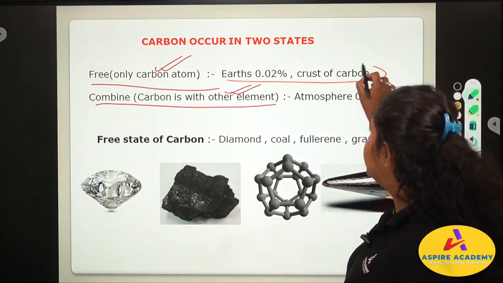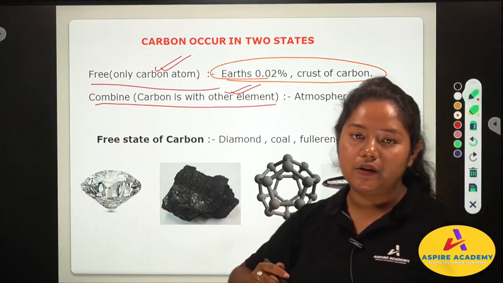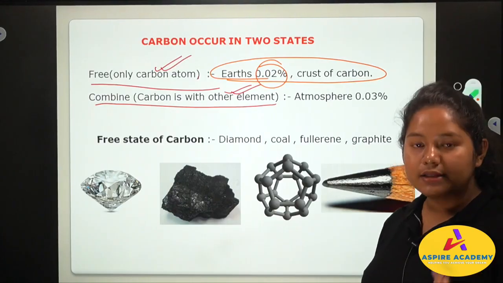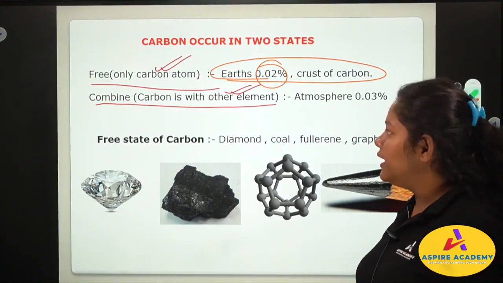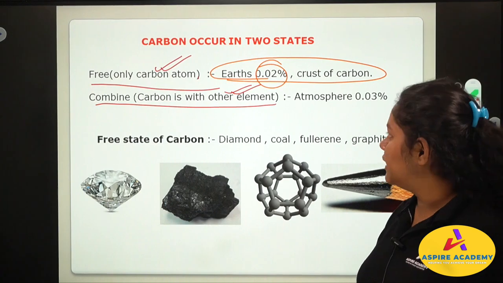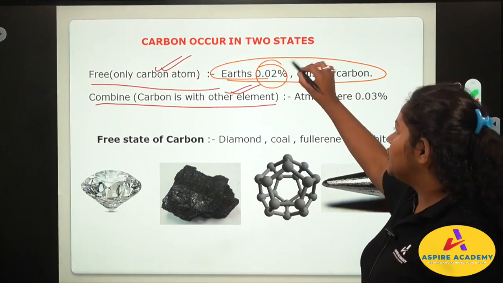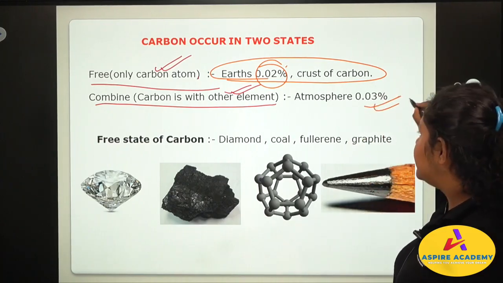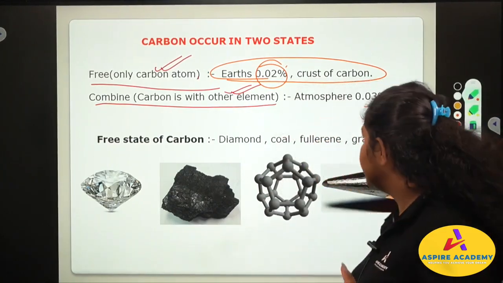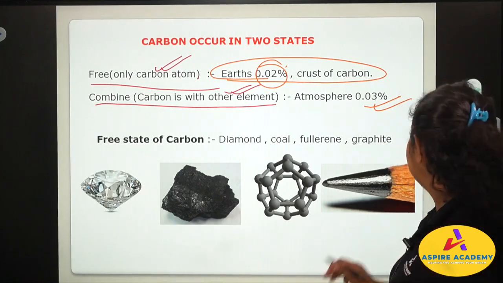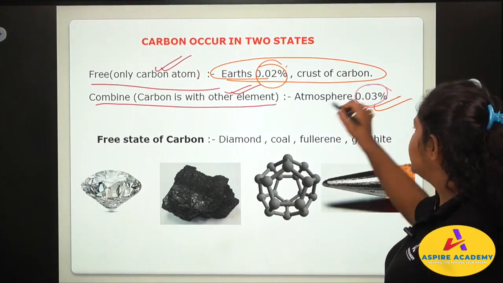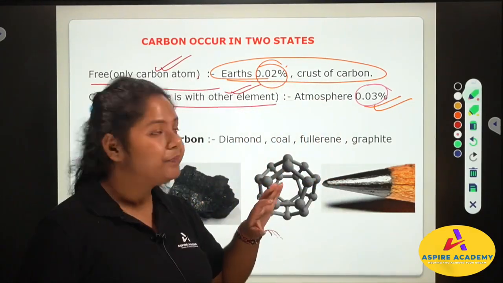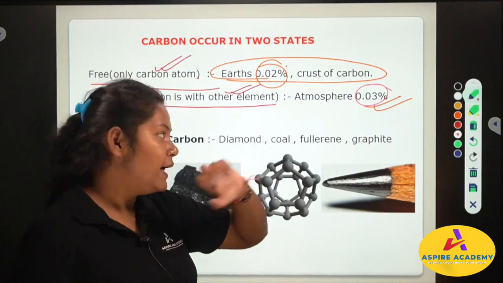In the free state it is found in Earth's crust, that is 0.02%. In the Earth's crust, carbon is single, it is free. It is only 1 carbon atom each, and it is 0.02%. And in the combined state, it is found in the atmosphere, at a percentage of 0.03%.